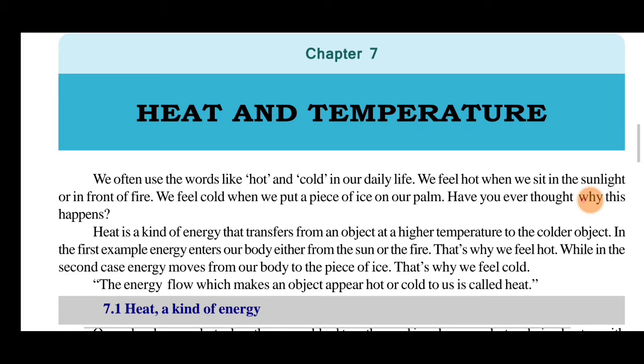Chapter 7, Heat and Temperature. We often use the words hot and cold in our daily life. Most of the things in the kitchen are hotter. If we prepare some food, it will be hot. If it is put in the refrigerator, it will be cold. Why is this happening? What is the relationship between heat and temperature?